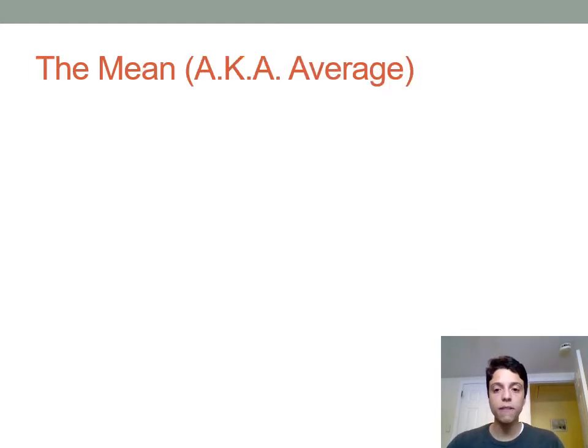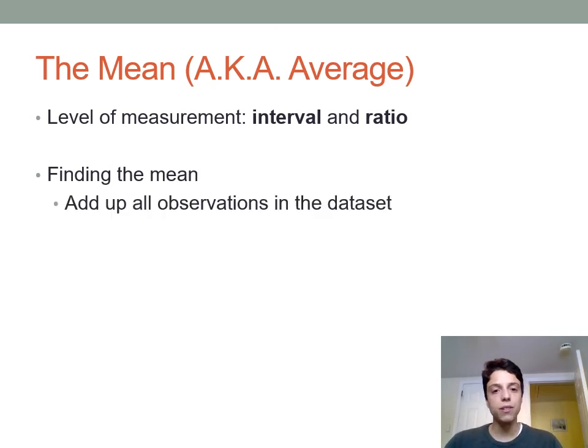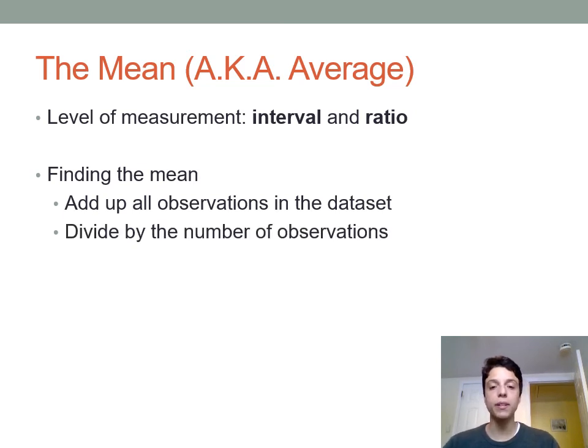And this brings us to our final measure of central tendency, which is the mean. And the mean is also known as the average. And when you hear somebody say average, usually they're talking about a mean. The mean can be calculated for variables that are measured at the interval or ratio levels of measurement, and what this means is numerical variables only. So if it's not counted as a number, if it's not measured numerically, you can't find the mean for it. The best way to find the mean is to add up all the observations in the data set and divide by the total number of observations.